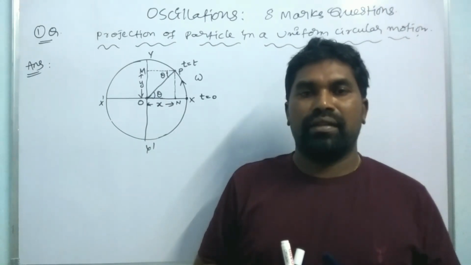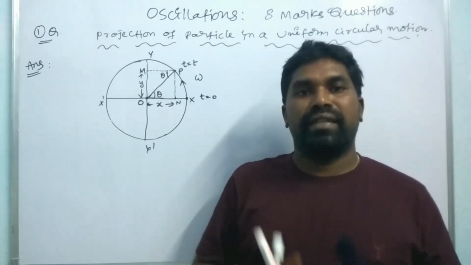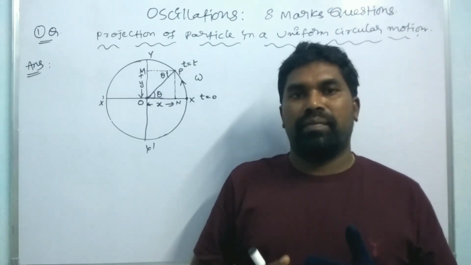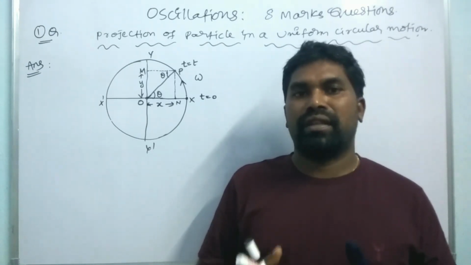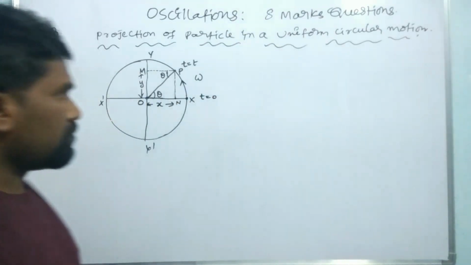Acceleration of this particle. To find the acceleration, we first need its displacement and its velocity. From the displacement we can get the velocity, and by the rate of change of velocity we can get the acceleration. Okay, now let us see.